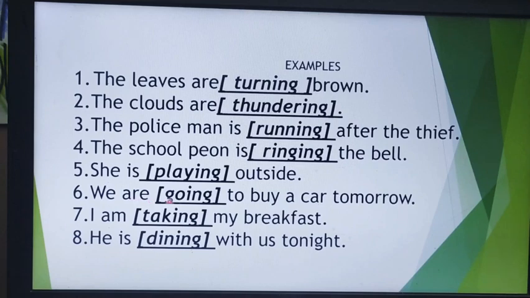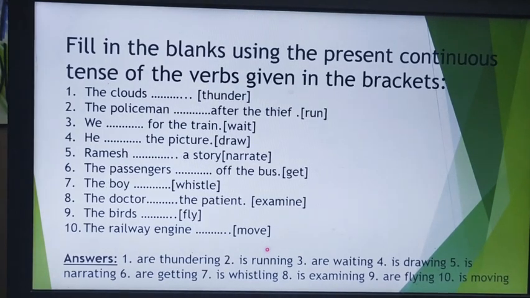We are going to buy a car tomorrow. We, plural, so we have used are. I am taking my breakfast. He is dining with us tonight. Now next is a practice exercise. You can go through it and solve it yourself, and the answers are already written below, so you can match afterwards. First we'll discuss two sentences.